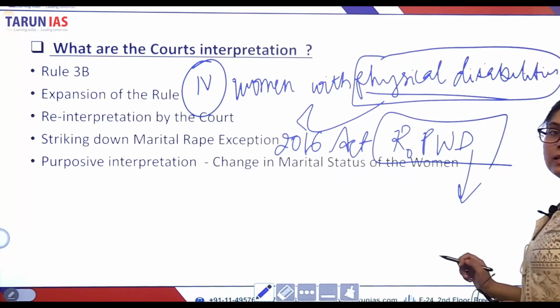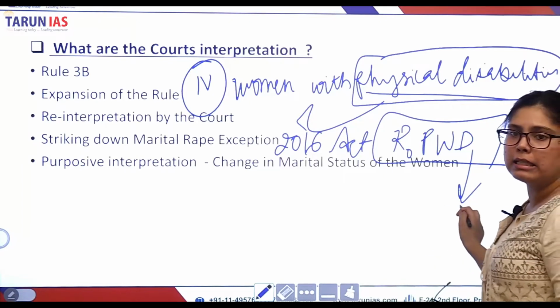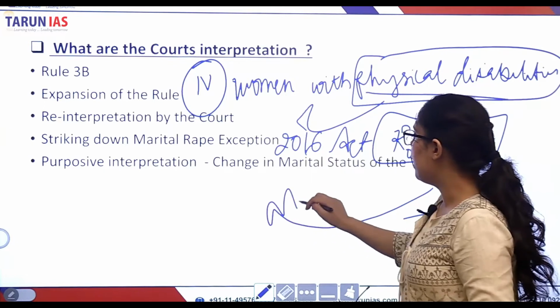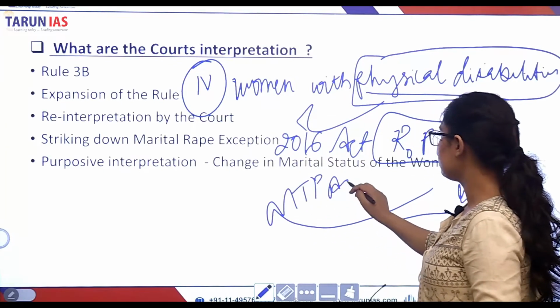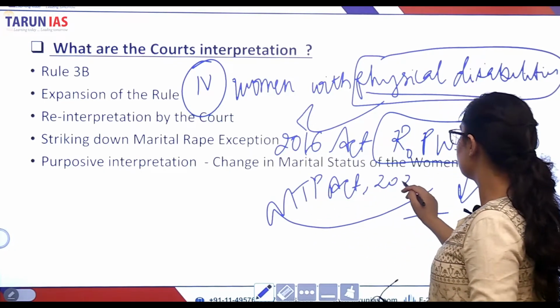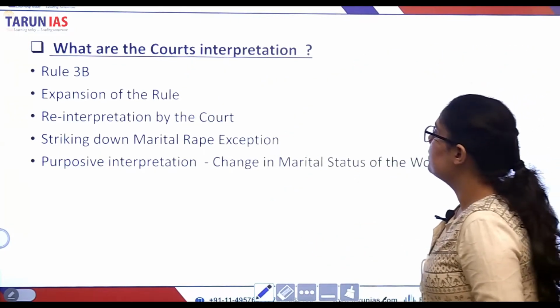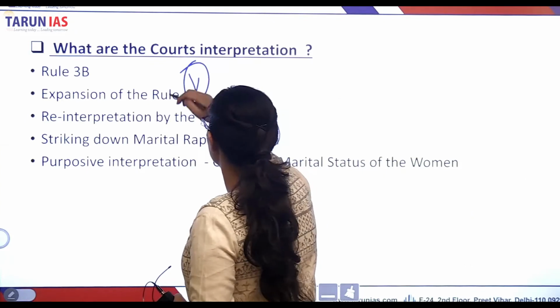Whatever the categories of the disabilities that have been listed in this Act would be recognized for the purpose of the MTP Act, right?